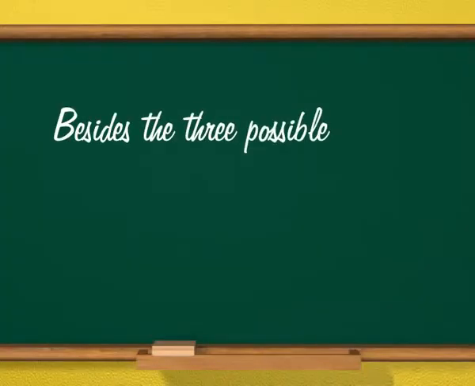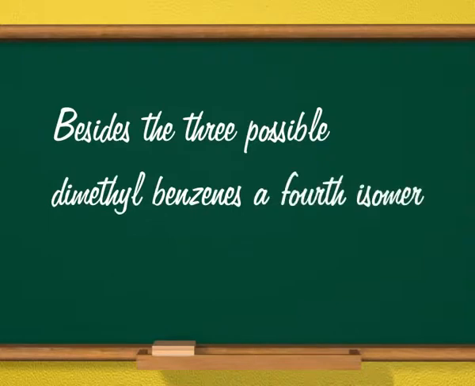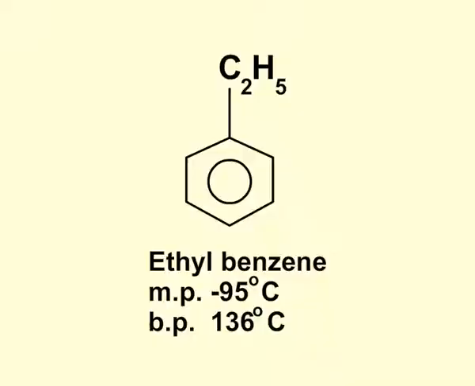Besides the 3 possible dimethyl benzenes, a 4th isomer, ethyl benzene, is also known. It has a melting point of minus 95 degrees centigrade and boiling point of 136 degrees centigrade.